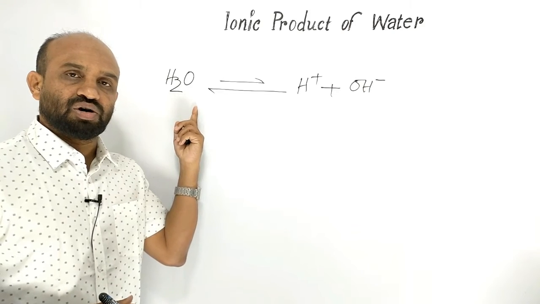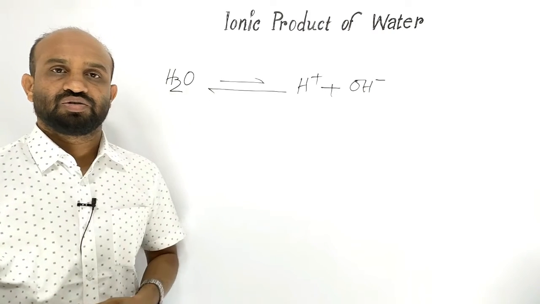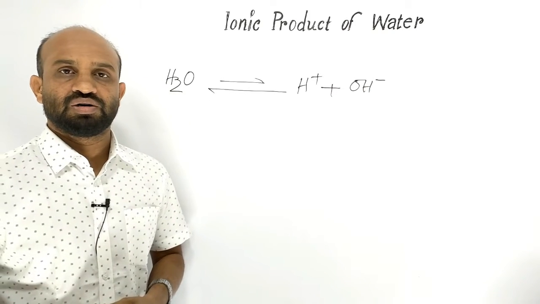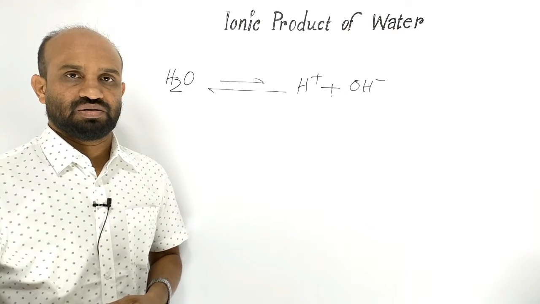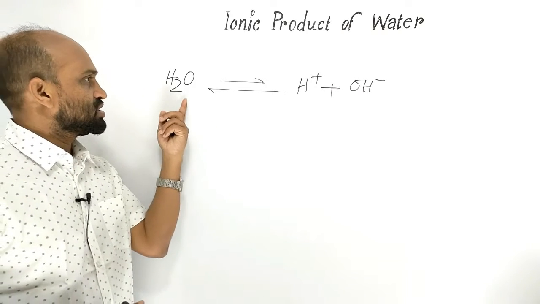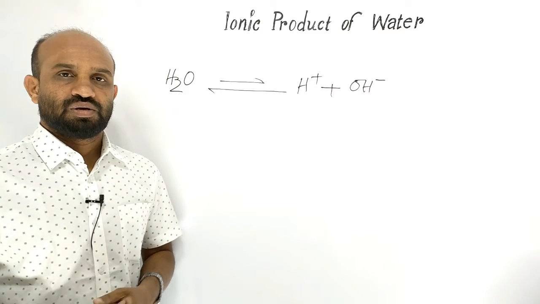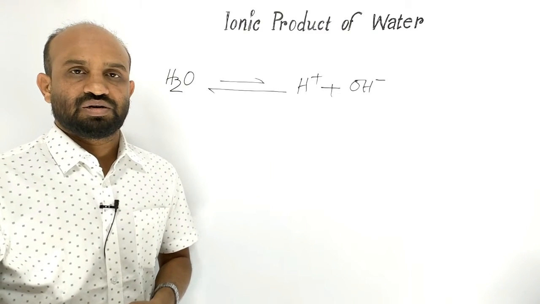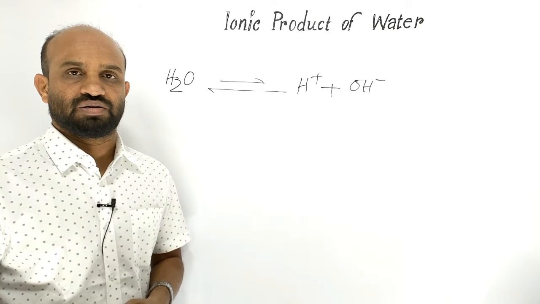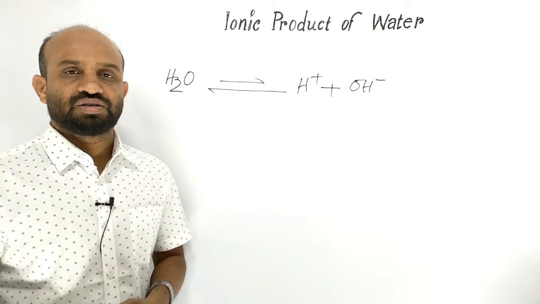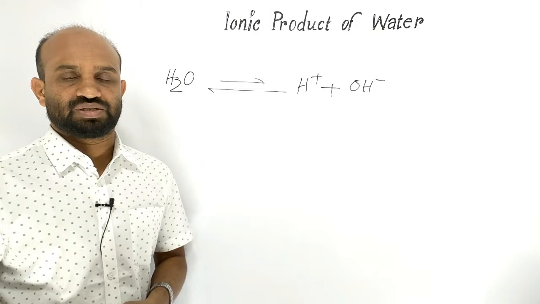This ionization of water is known as auto-ionization or self-ionization. As water is a kind of weak electrolyte, an equilibrium state exists in this reaction. Let's write the reaction according to law of mass action.